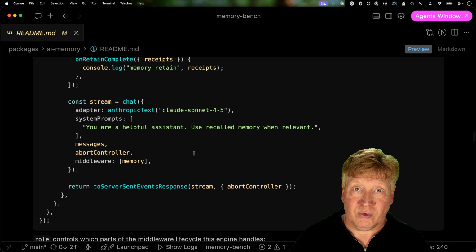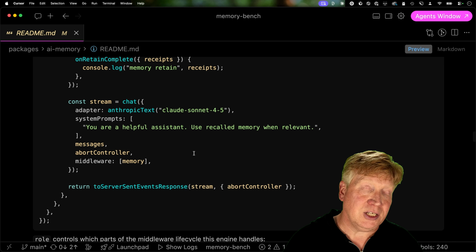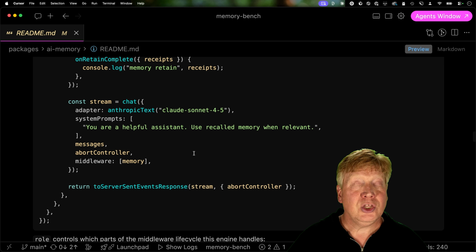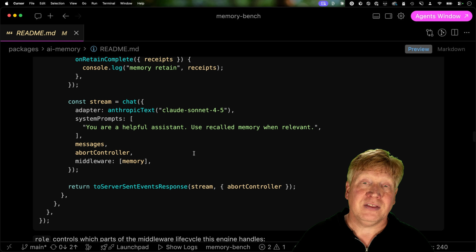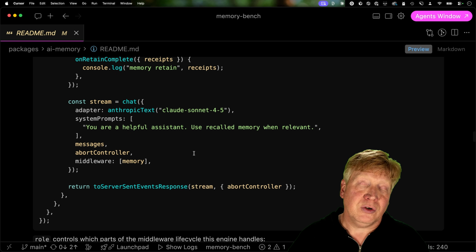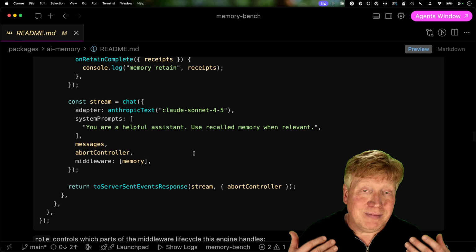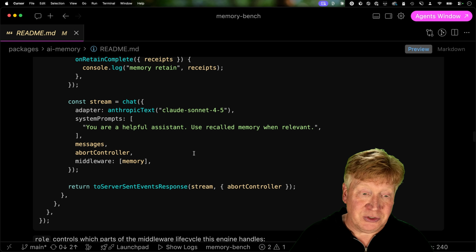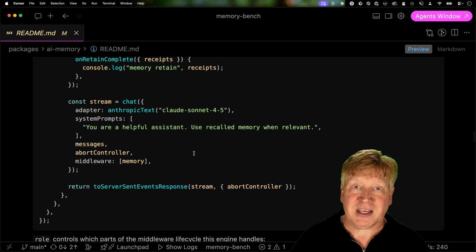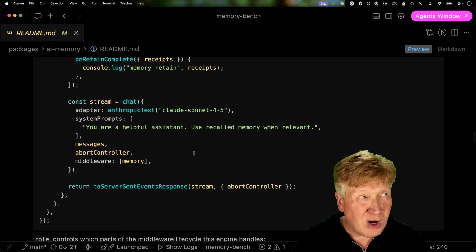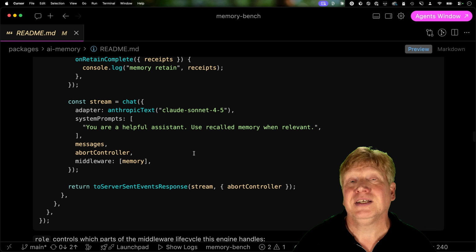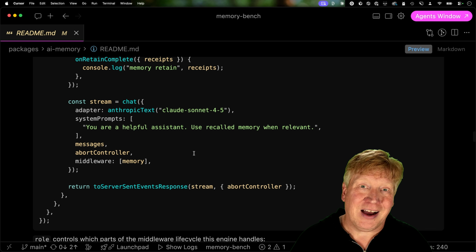For those of you who are creating systems that are agnostically running coding agents like Claude Code or Codex, you actually can use memory. And the way that you do that is before you invoke those agents, you do the recall based on the user prompt. And then at the end, with all the chat transcript that you have, you then use the retain phase at that point, and that gives you the same memory as you're getting here. And you can use any of these backends for that. Hindsight, Mem0, Honcho, they'll all work. And if you really want to get tricky about it, you can probably even inject some MCP tools and get tool support for that ad hoc memory storage.